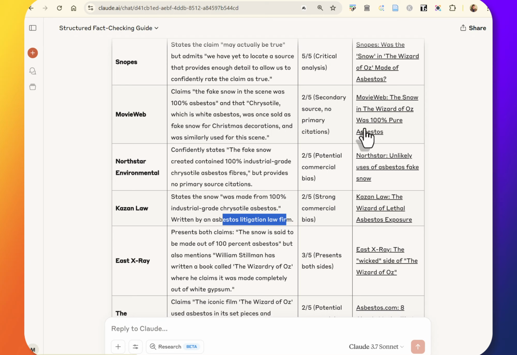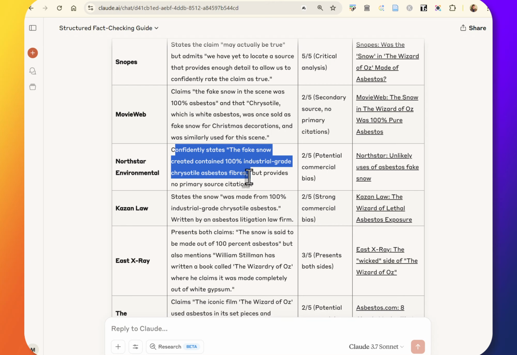They're not going to write something on it being gypsum. They're an asbestos litigation law firm. They're not going to just have an article on, no, actually it was gypsum. You don't turn on your TV and see mesothelioma is horrible. Asbestos is horrible. Don't turn on your TV and see lawsuits for gypsum.